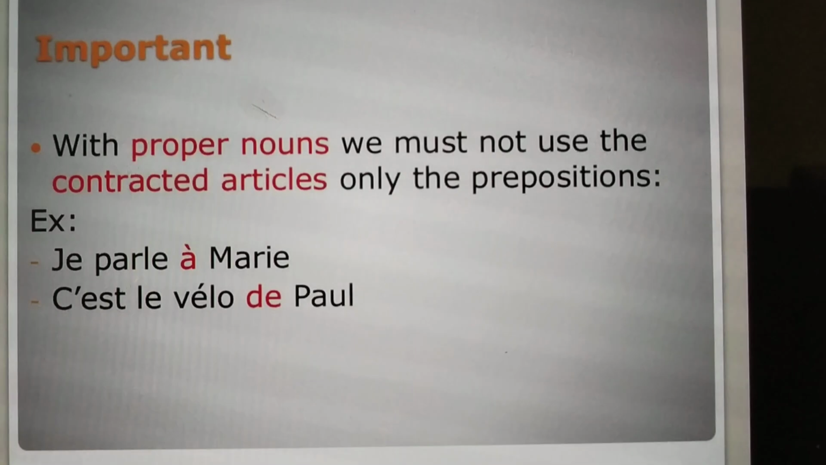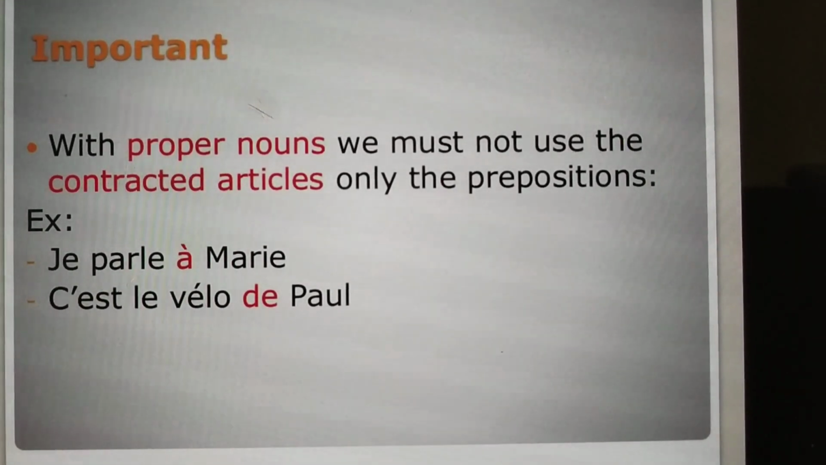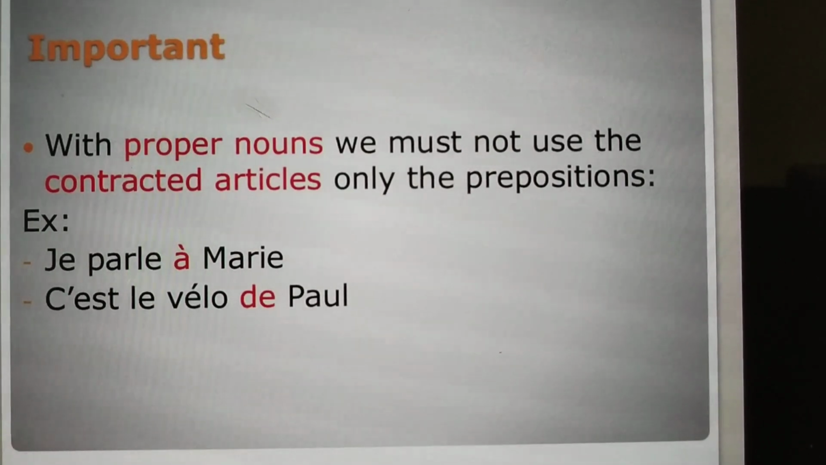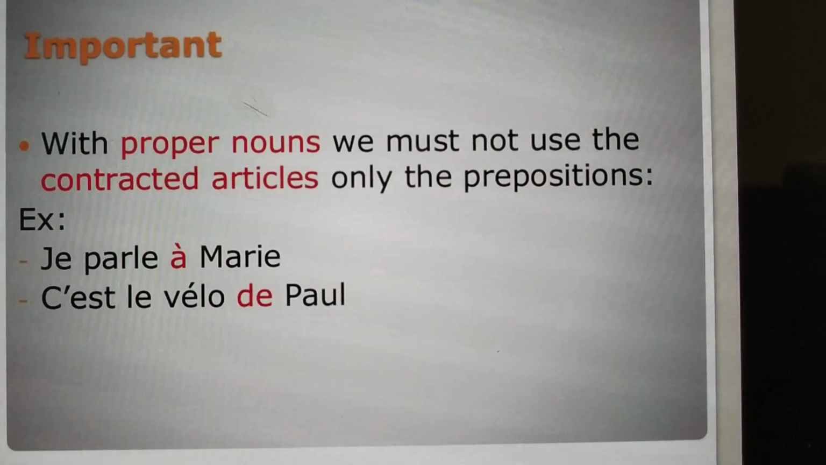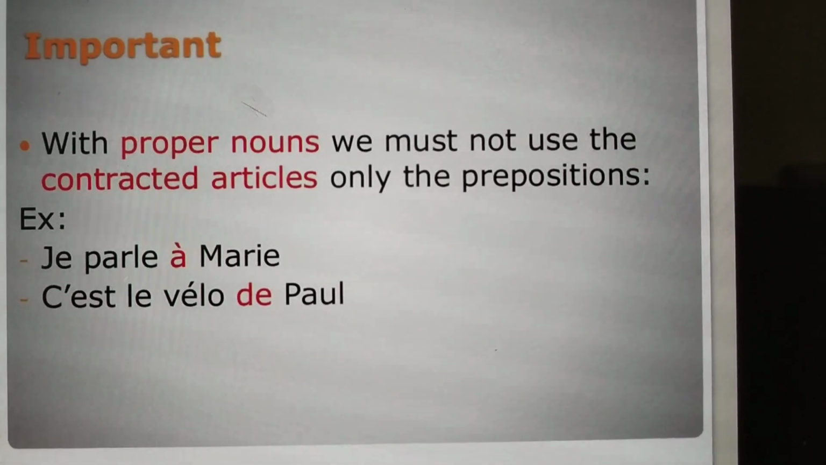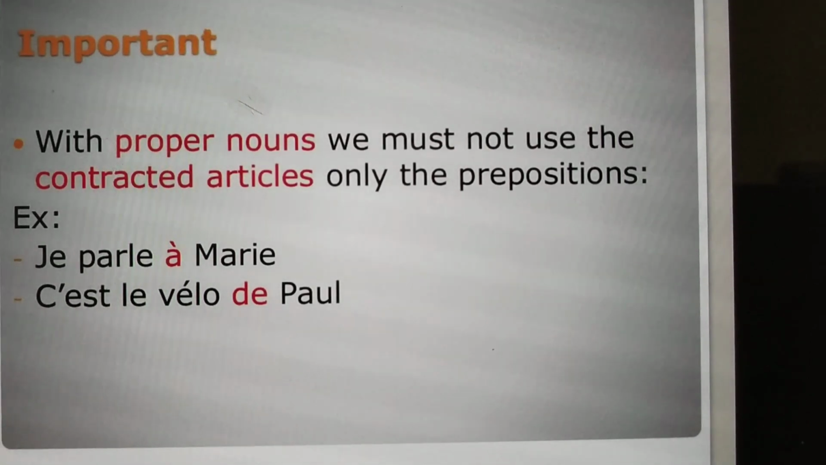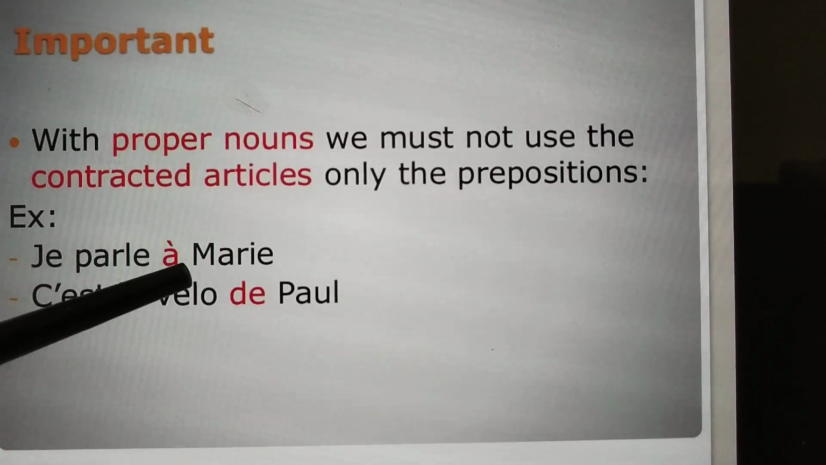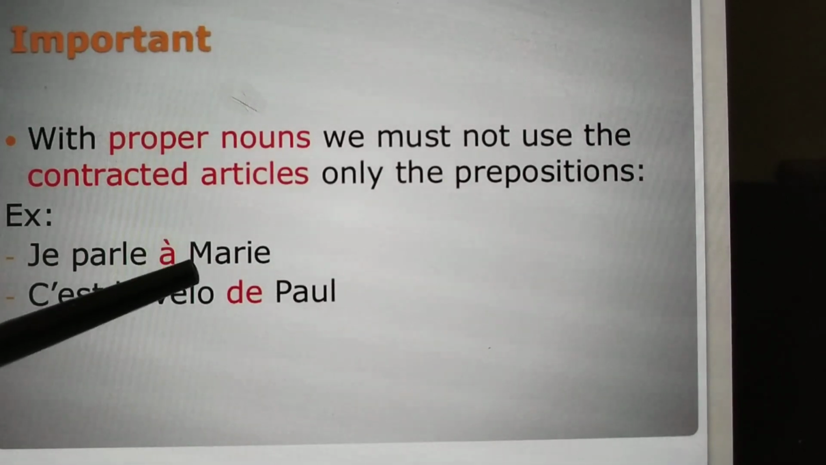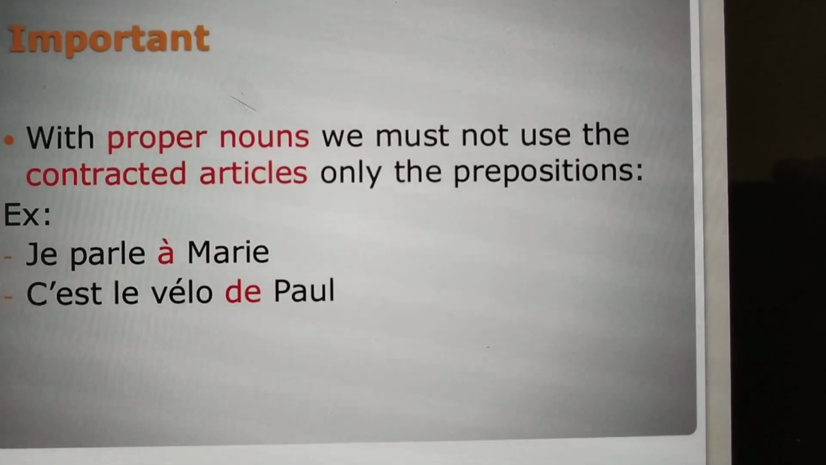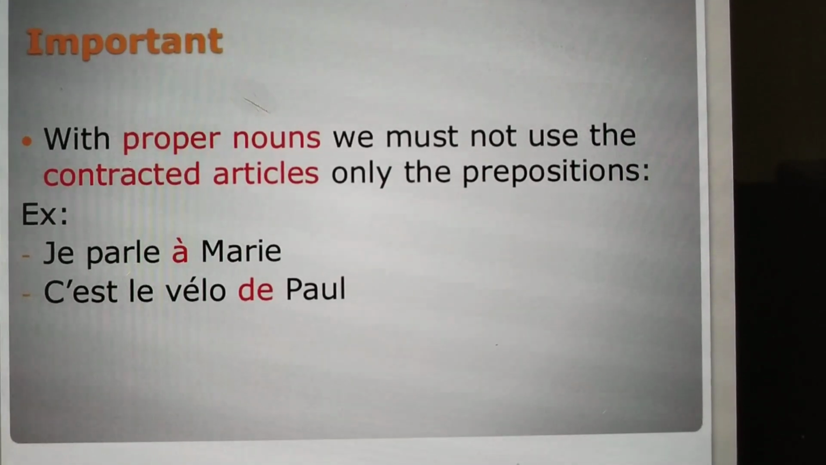Now, I hope it's clear how the contracted articles are put. Remember, with common nouns we have the preposition with the definite articles. With a proper noun, we just use the preposition à and de. How do we identify a proper noun? A proper noun always starts with a capital letter. So whenever there is a noun with a capital letter, it's a proper noun. Just remember it. I hope contracted articles are clear to you.